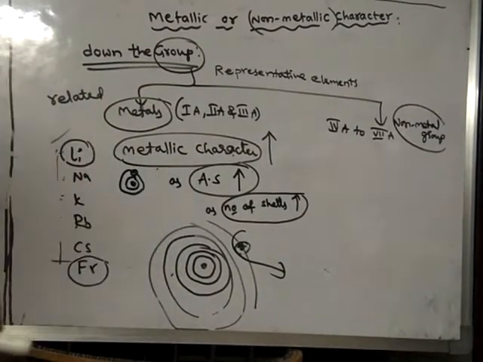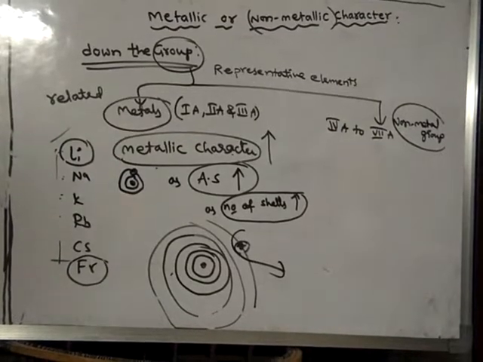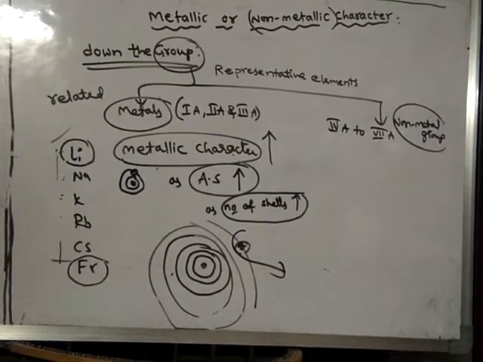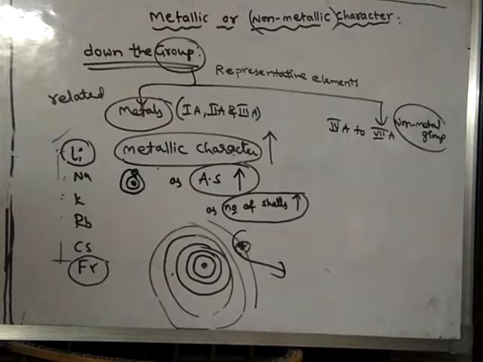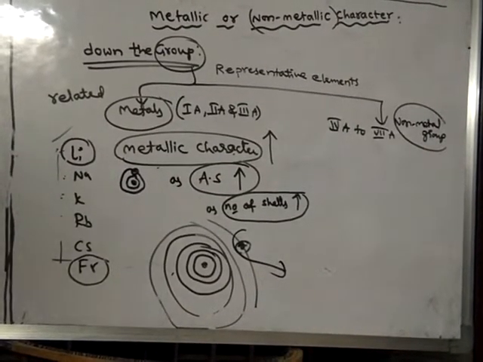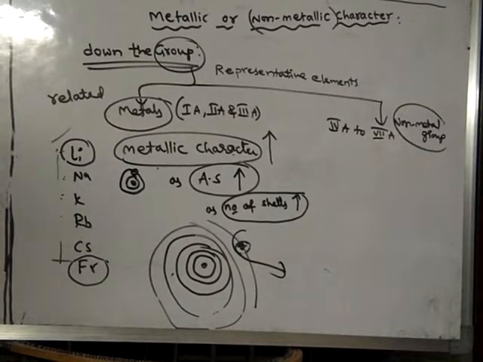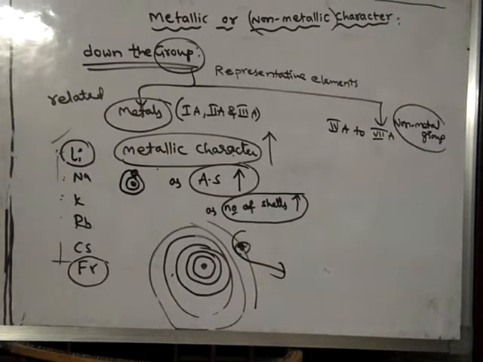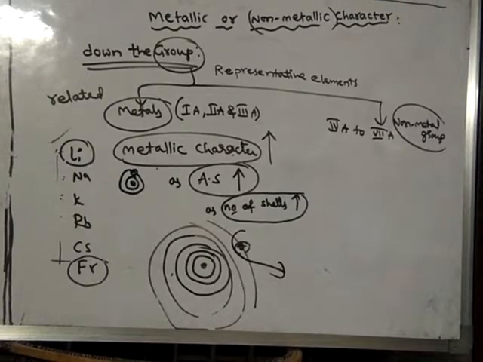Therefore, the nuclear force of attraction decreases. Hence, the last electron can be removed easily from that atom. That means the atom can lose that last electron easily. Hence, the metallic character will be more. Like this, metallic character can be discussed.